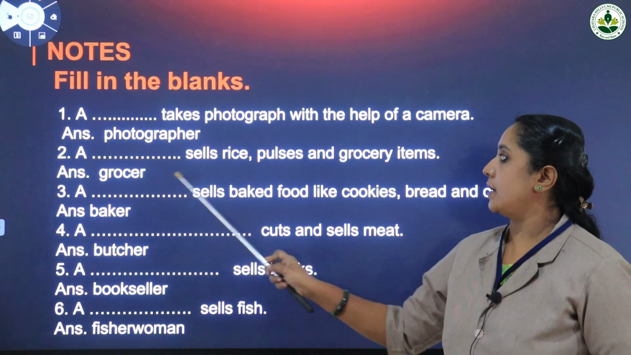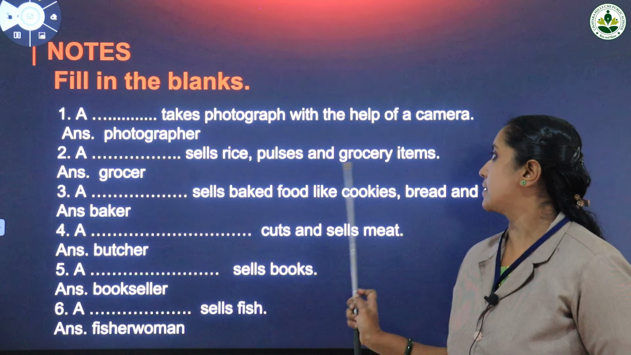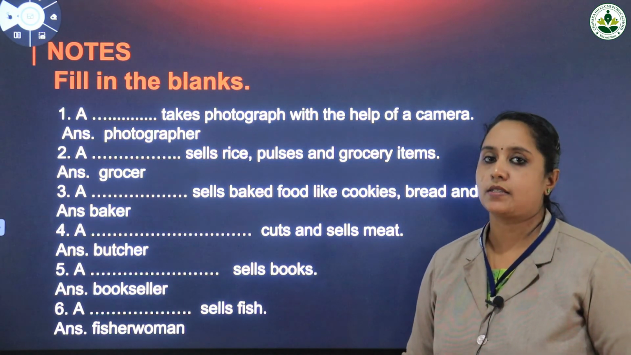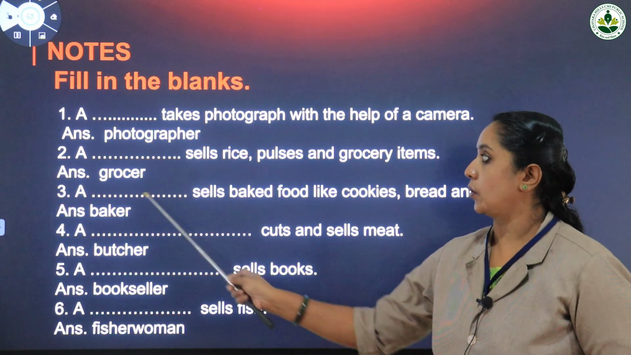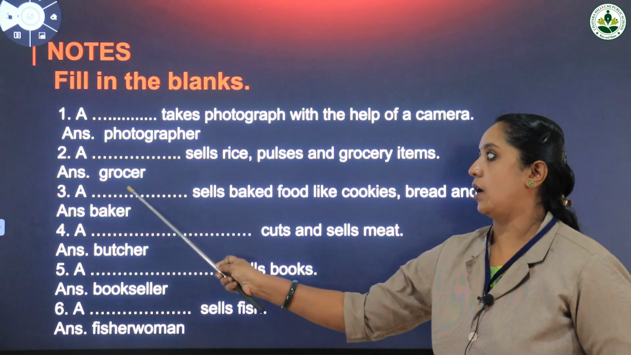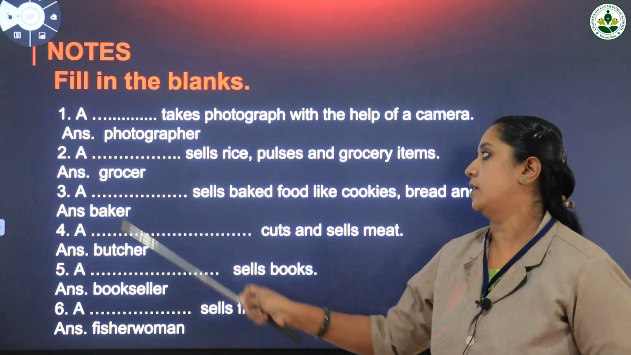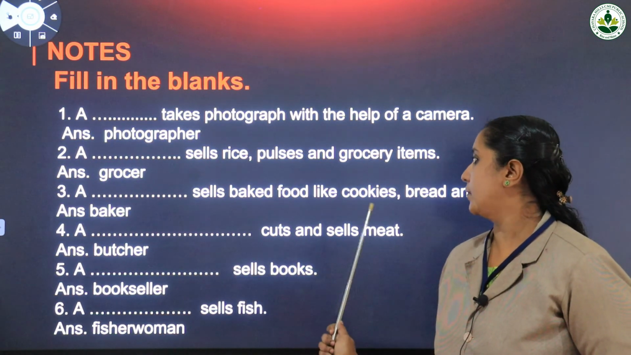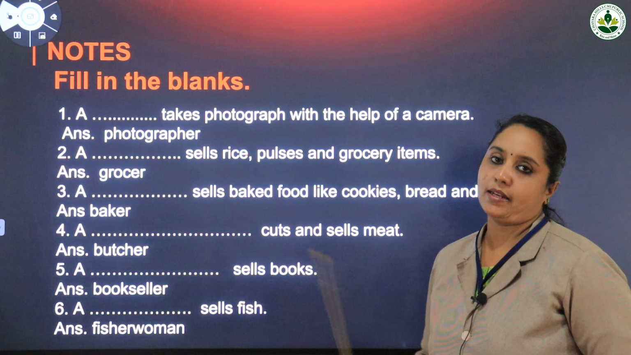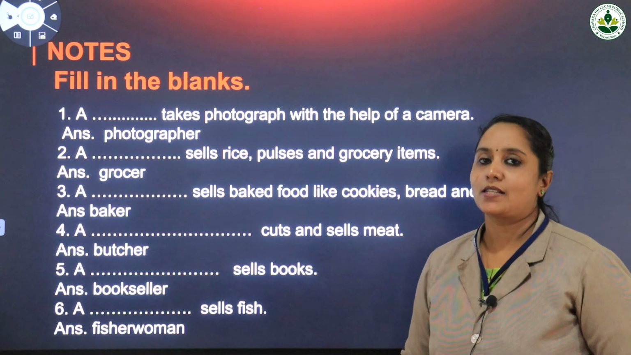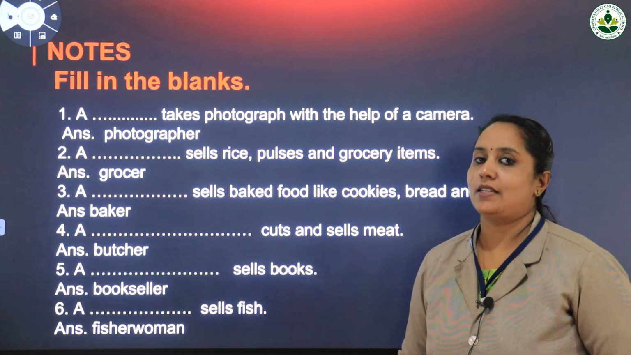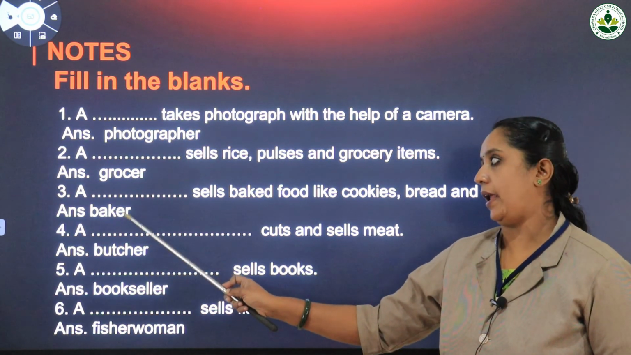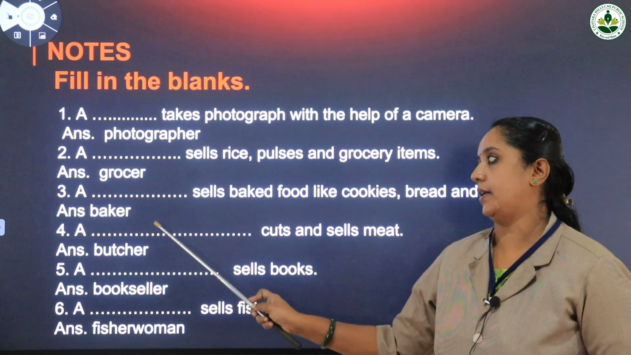Second one, a dash sells rice, pulses and grocery items. Who sells the rice, pulses? Yes, it is the grocer. G-R-O-C-E-R, grocer. Third one, a dash sells baked food like cookies, bread and cake. So, who sells bread and cake? Yes, it is the baker. Spelling you have to learn, B-A-K-E-R, baker.